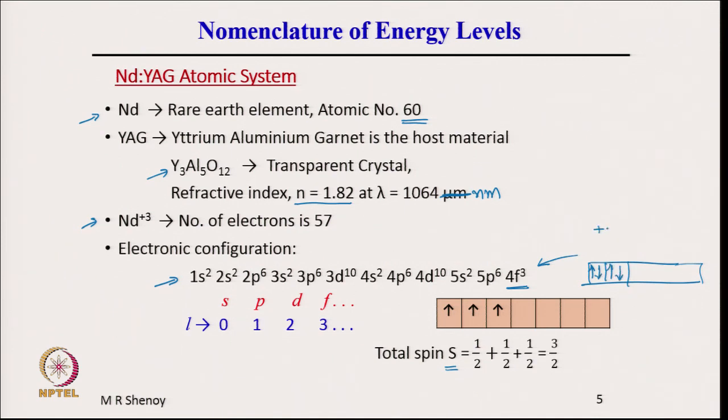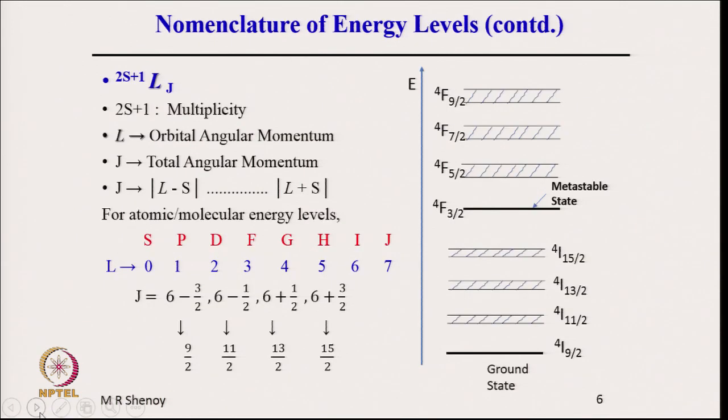Up spin means plus half and down spin means minus half is the spin quantum number. Now, capital S is the total spin. So, total spin quantum number is the sum of these spins. So, that is why half, half, half, which is capital S equal to 3 by 2. So, let us continue with the nomenclature a little bit more.